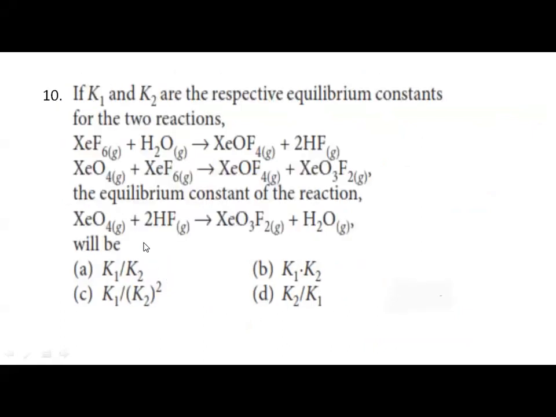If K1 and K2 are the respective equilibrium constants for the two reactions, XeF6 plus H2O gives XeOF4 plus 2HF, and XeO4 plus XeF6 gives XeOF4 plus XeO3F2, the equilibrium constant of the reaction XeO4 plus 2HF gives XeO3F2 plus H2O is? See, very beautifully they have framed the question taking stoichiometric calculations. First they have given the equations. Let us write these equations.